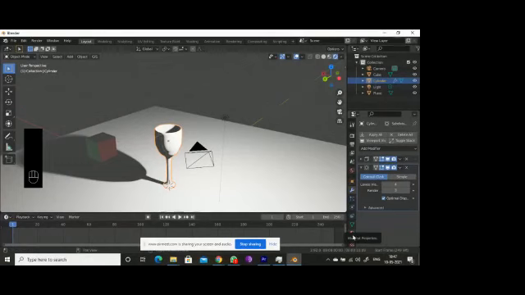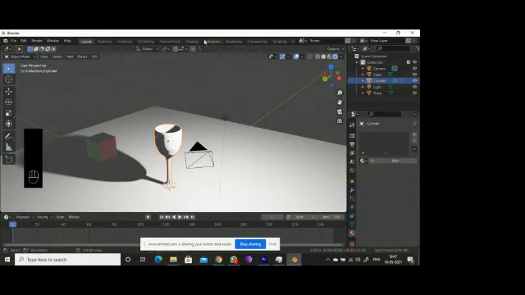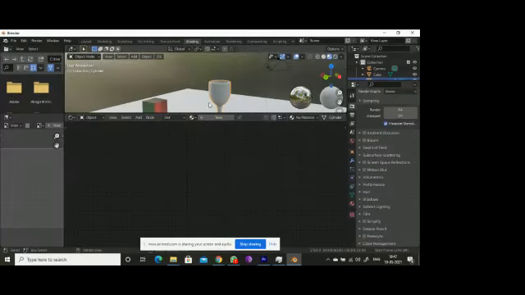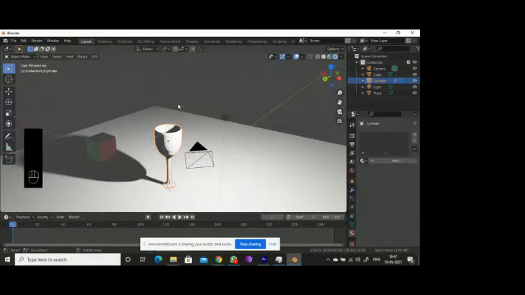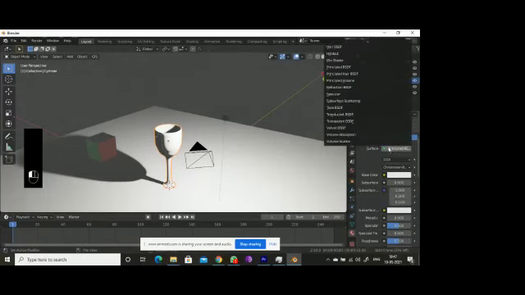Here you can get material properties, right? Here it's assigned, or else you can delete this one. If you press -1, it will remove that one, but it will still be present in the software. Press for new. Here you are able to see surface, principled BSDF. Here you are getting n number of kinds of materials.